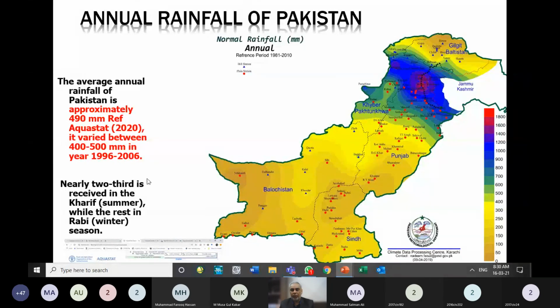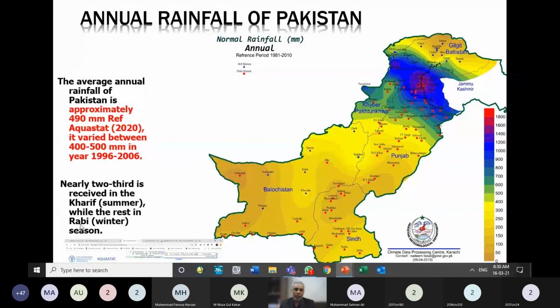Most of this 490 millimeter rainfall occurs during, of course, the monsoon season, or what we call the rainy season. With respect to our agriculture, we have divided the year into two seasons. One season we call the Kharif season, please remember it, which starts from April and ends at the end of September. The other season is the Rabi season, which starts from October and ends at the end of March. So start of October to end of March is the Rabi season, or Rabi is the other name for Bahar.